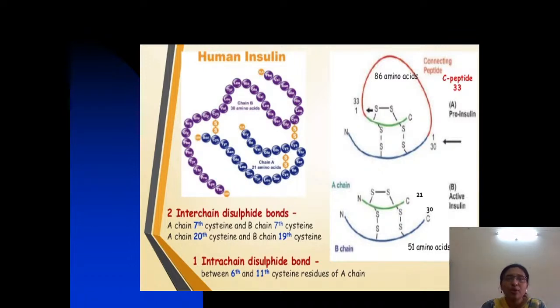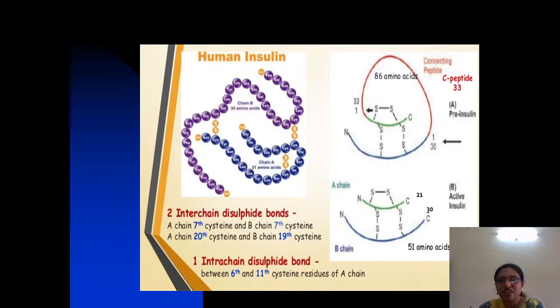So the pre-pro hormone of 110 amino acids, by the removal of 24 amino acids, is converted to proinsulin. From the proinsulin, the C peptide is removed, leaving 53 amino acids. From those 53 amino acids, 2 amino acids are removed by the enzyme carboxypeptidase to become fully functional active insulin.